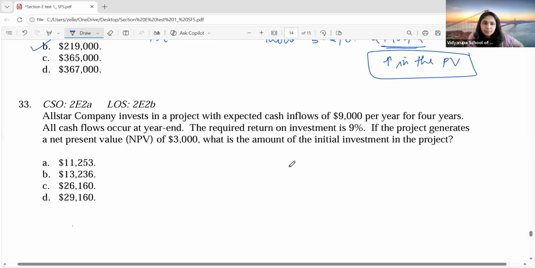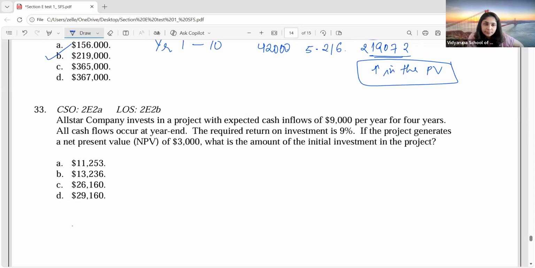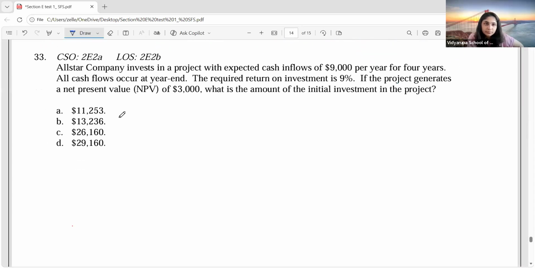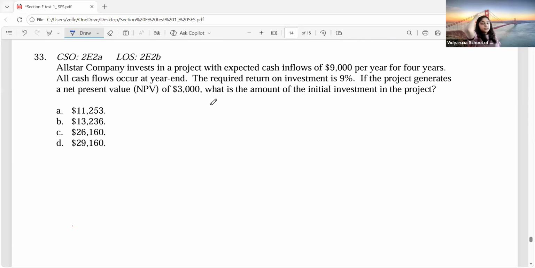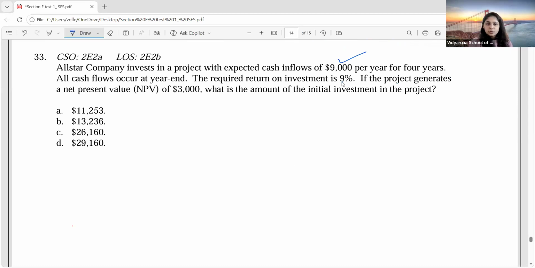Can you all try question number 33? All Star Company invests in a project with cash inflow given and discount rate given. NPV is also given. Now they're asking you to calculate the initial investment.